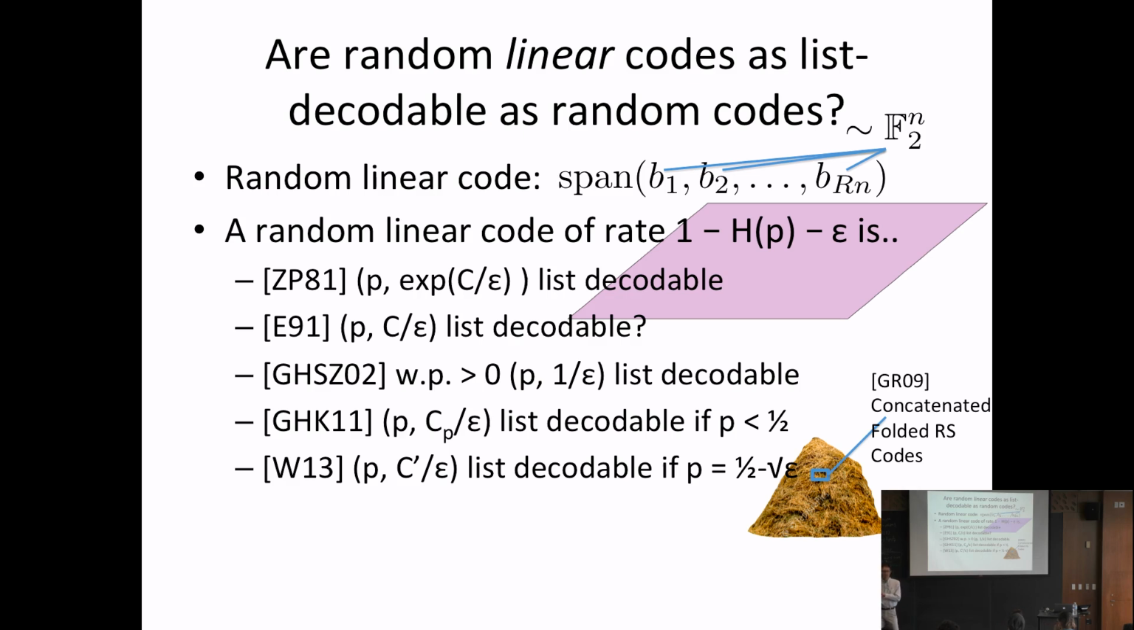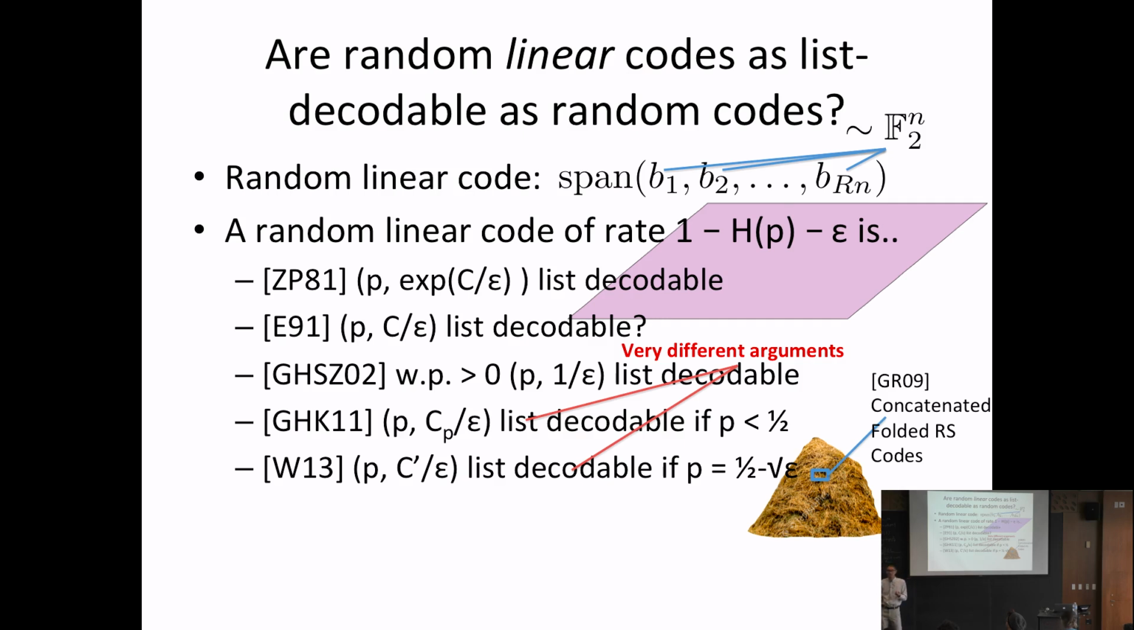But there's two things that are kind of unsatisfying about this state of affairs. The first is that for the existential result, we could get a list size of 1 over epsilon, and for these high probability results, we get some larger constant. So, can we bring the constant down? Okay, but you might say, who cares about the constants? The more unsatisfying thing is that to get this qualitative result that random linear codes are as list decodable as completely random codes, you need to patch together two very different arguments, like these two arguments.